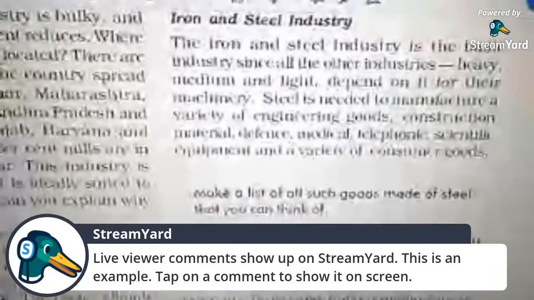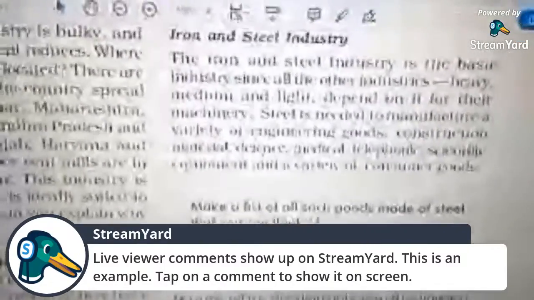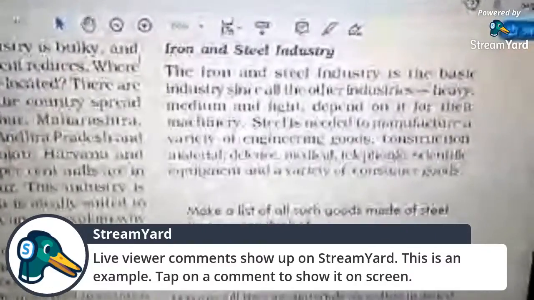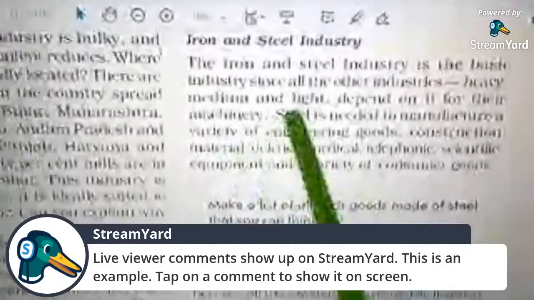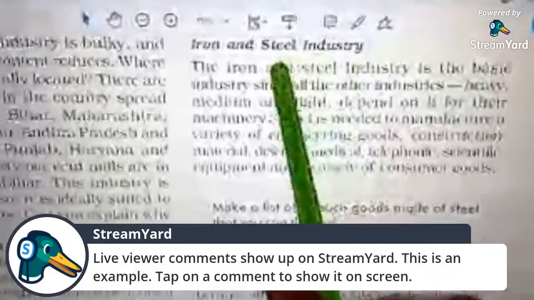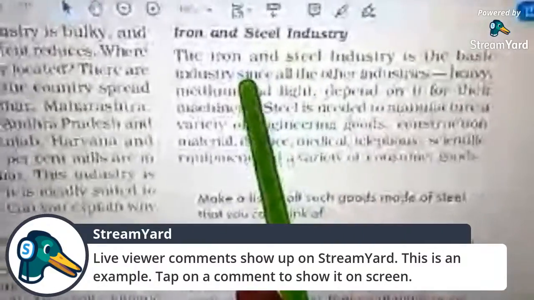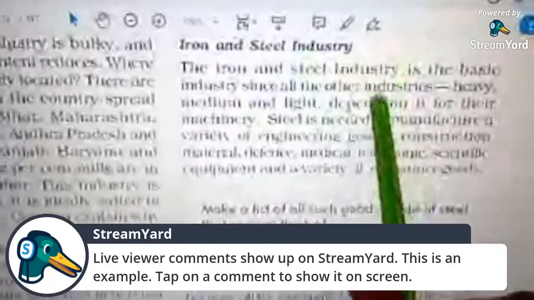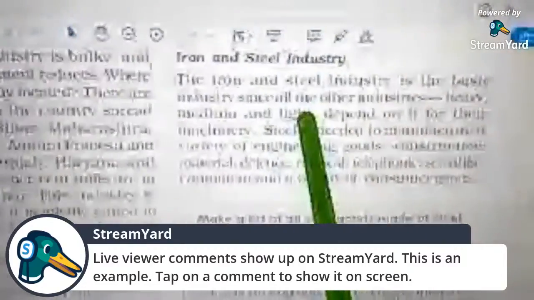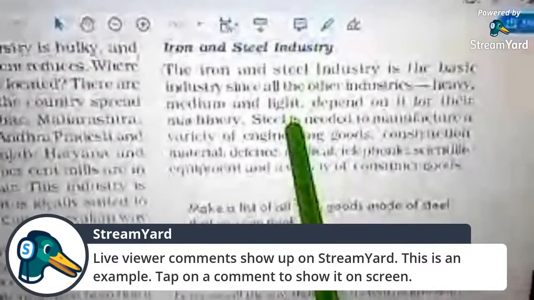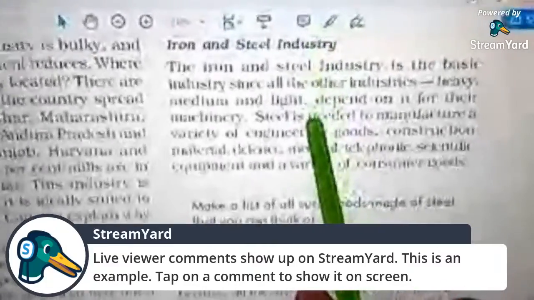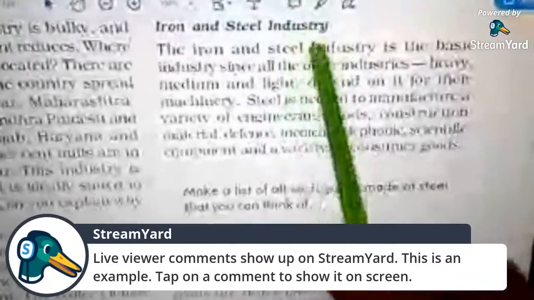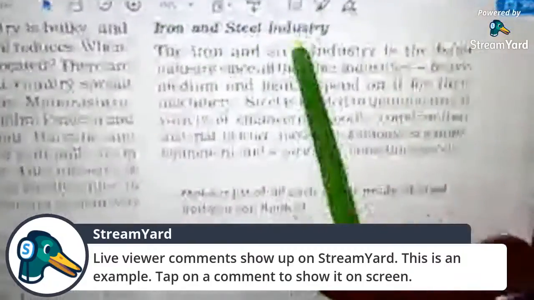As you can see, today we are going to discuss mineral based industry. In this category, first we have the iron and steel industry. Iron and steel industry is the basic industry of all other industries. Why? Because in the manufacturing and industrial sector we require machines. The most important thing required is machines, and all these machines are made of iron and steel.